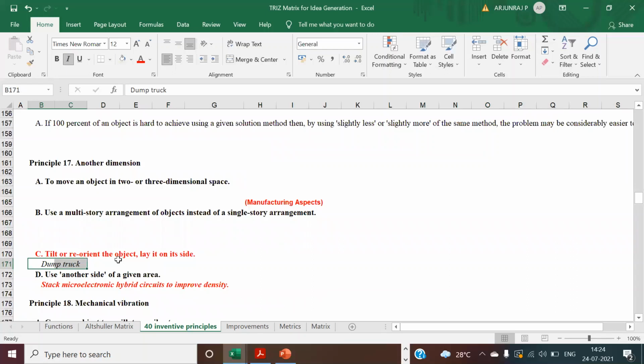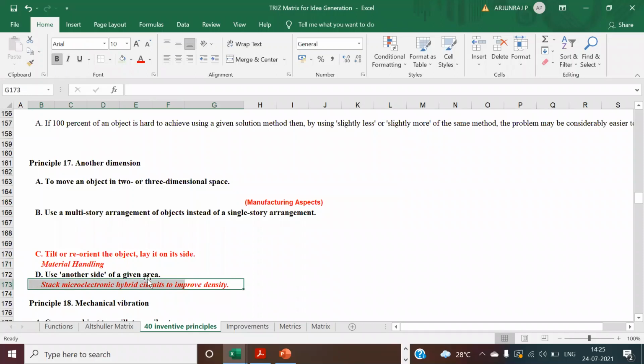You can take this for your application for material handling. Use another side of the given area. So the alternate way, stack. You have to use the other side of the given area.